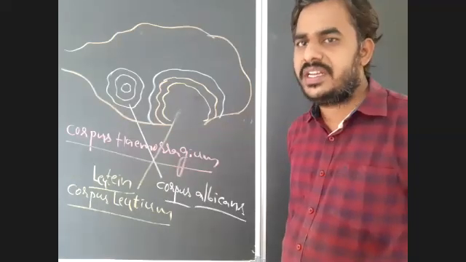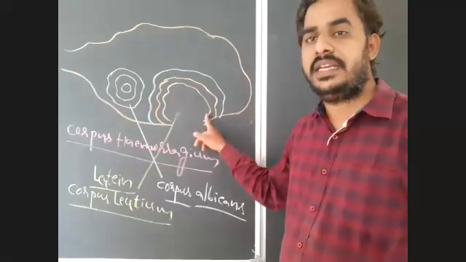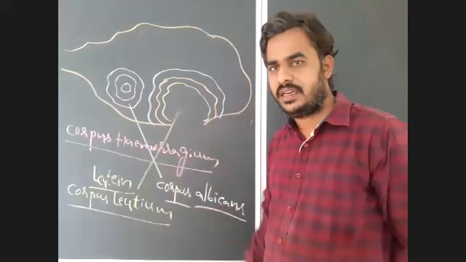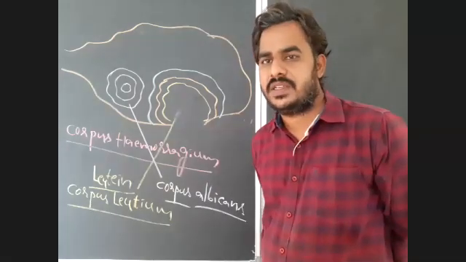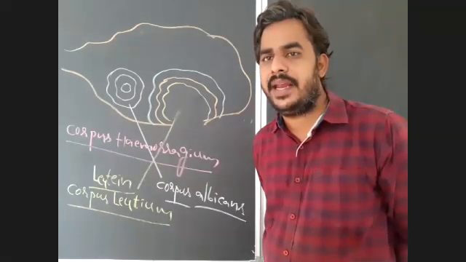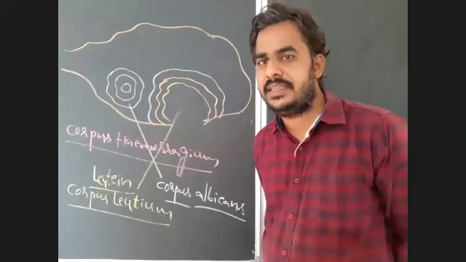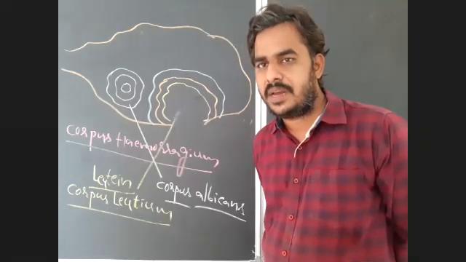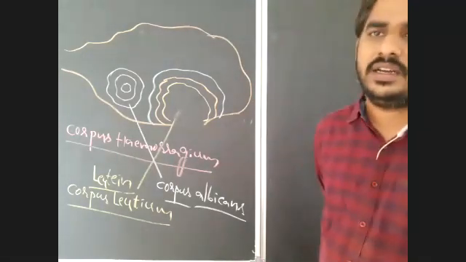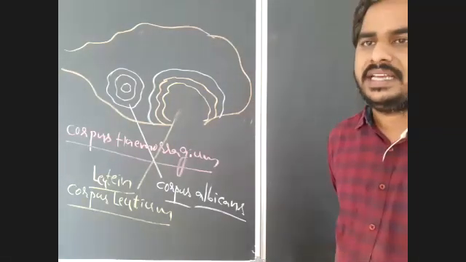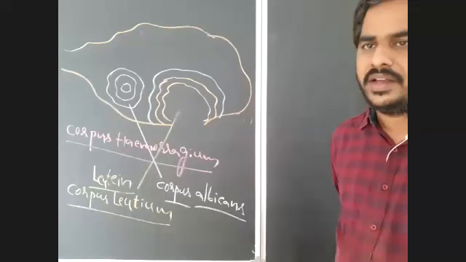To maintain this corpus luteum, luteinizing hormone is required. If fertilization takes place, corpus luteum will be maintained throughout the pregnancy and secretes progesterone. So to maintain corpus luteum throughout the pregnancy, which hormone is essential? That is luteinizing hormone or LH, that you have to keep in your mind.